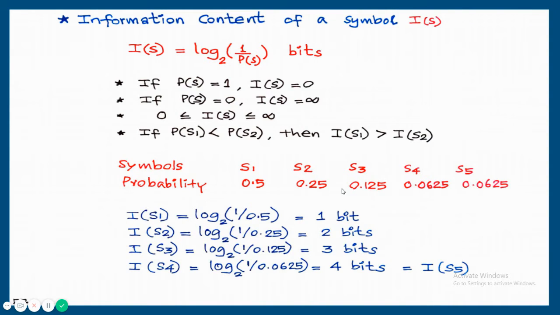Last two, I of S4 and I of S5: log 1 upon 0.0625, that is log of 16 to the base 2, that is equal to 4. Here the maximum probable messages carry minimum information and the minimum probable messages are carrying maximum information. Amount of information is inversely proportional to the probability of occurrence of that symbol.